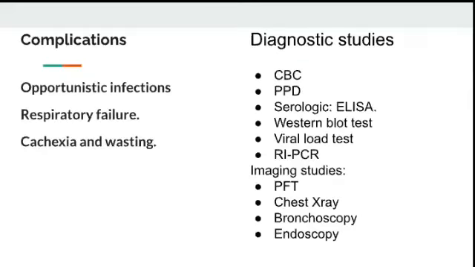And what are the diagnostic studies done? CBC, PPD, serological ELISA, Western blot test, viral load test, that is RT-PCR. These are all the common tests done for the patient to identify the HIV. The mostly used tests include ELISA, Western blot and RT-PCR, just to confirm the viral load of the patient. And imaging studies are done to identify any other complications with the patient. That is PFT, chest X-ray, bronchoscopy, endoscopy, done to rule out any other existing problems because of the HIV.